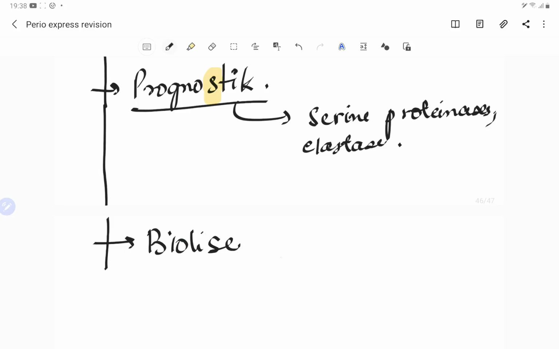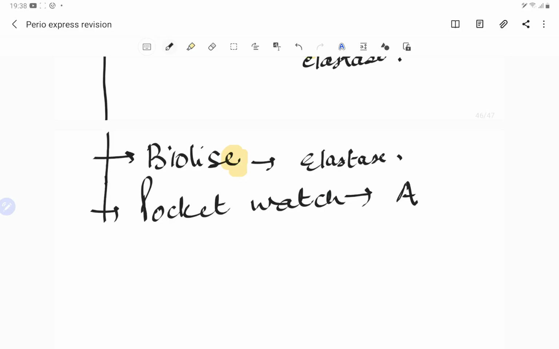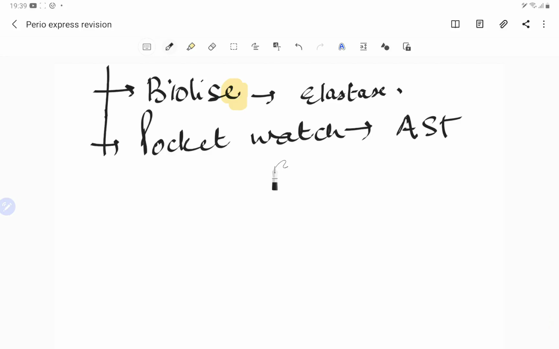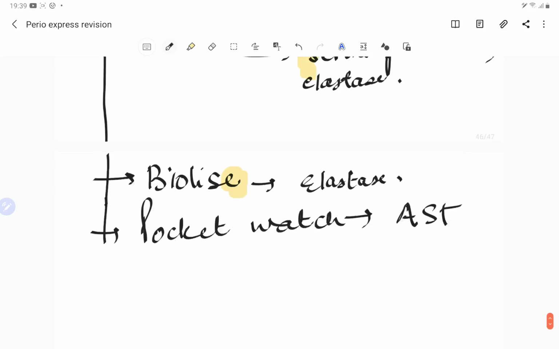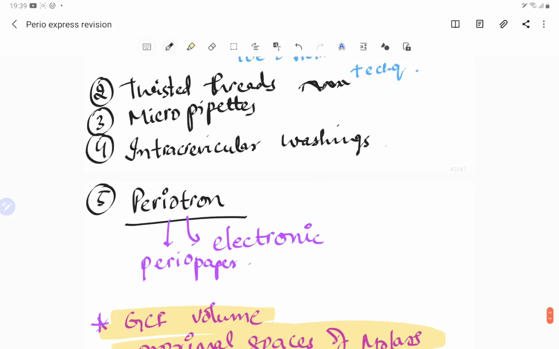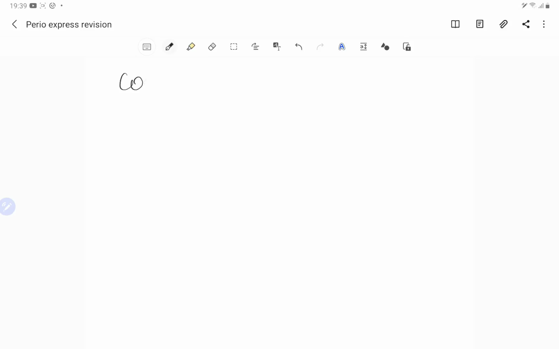And like that we have many more kits, like BioLyse. For BioLyse we remember the E word which comes at the end, so E word, BioLyse, that means elastase. And then we have Pocket Watch for AST, or aspartate transaminase, which is checked via the Pocket Watch. So guys, these are all the chairside tests, and above that we have covered the methods of collection of the GCF.